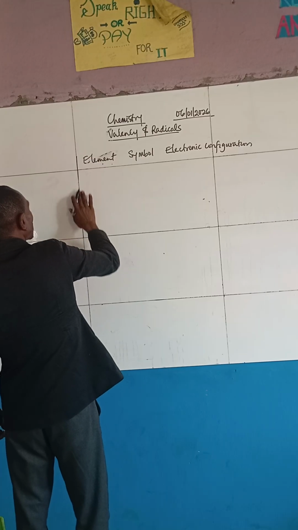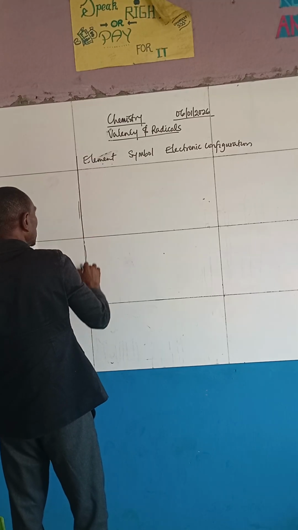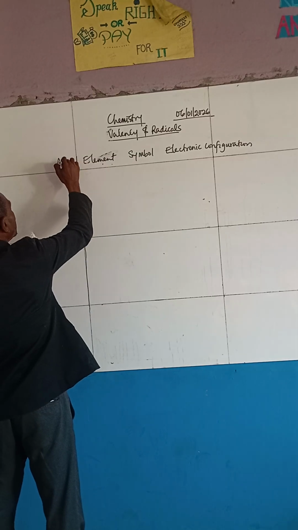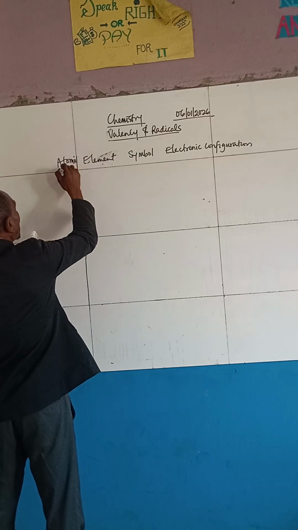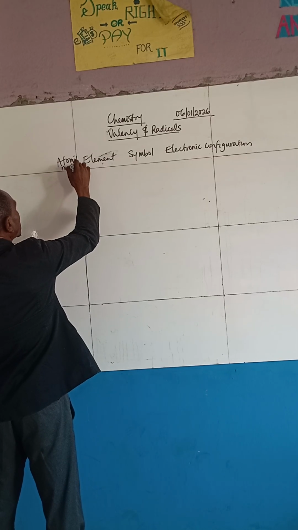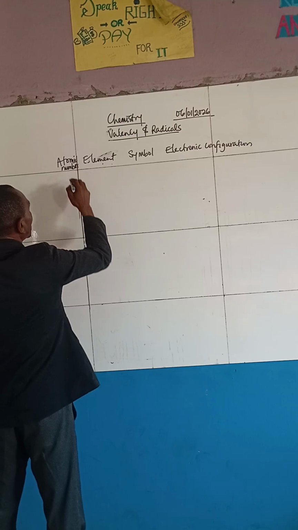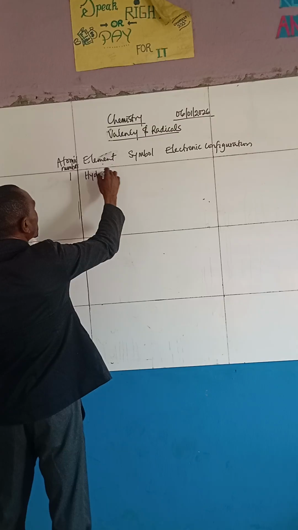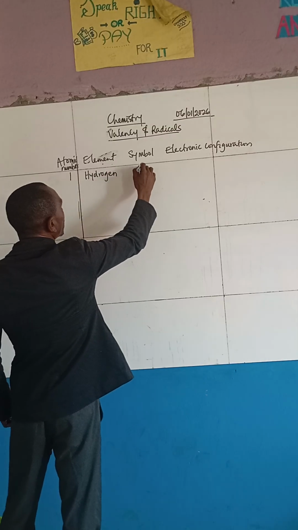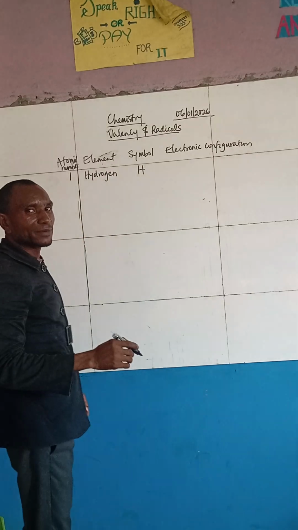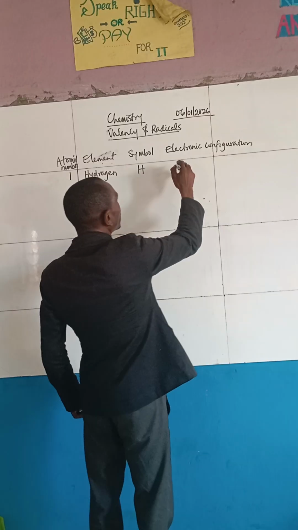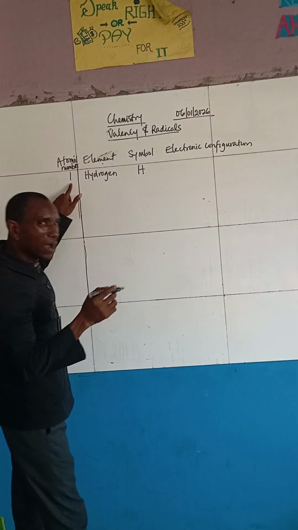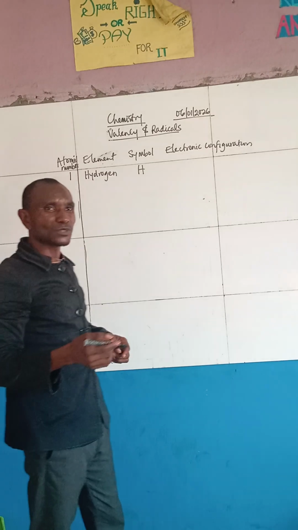Now this particular side talks about what we call atomic number. Now the first element there is hydrogen. What's the symbol for hydrogen? It is H. That's the symbol for hydrogen. Alright, the atomic configuration of hydrogen, since it's only one electron, only one. Atomic number is the number of protons.